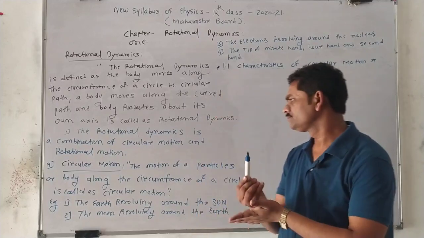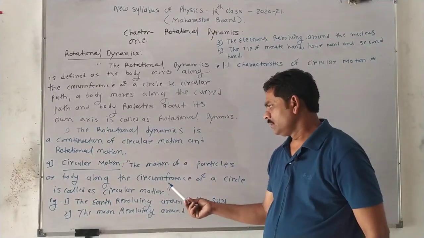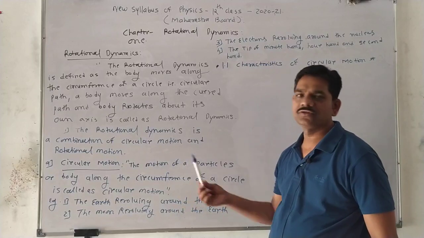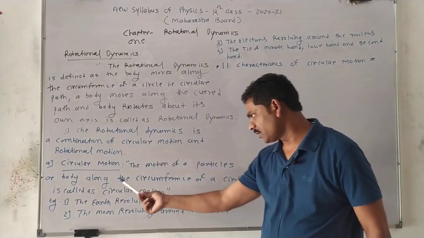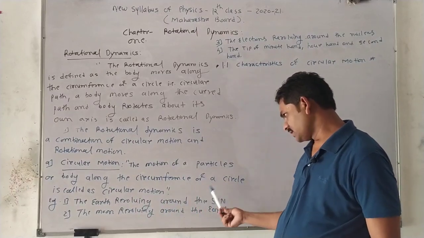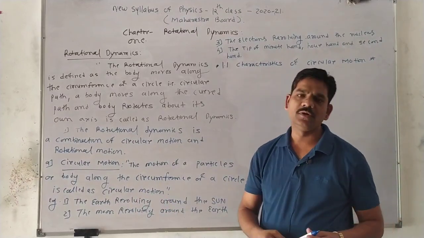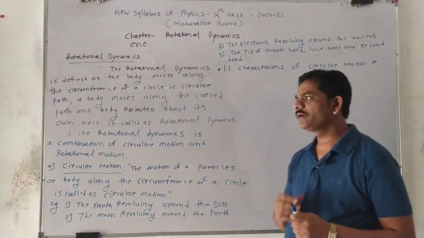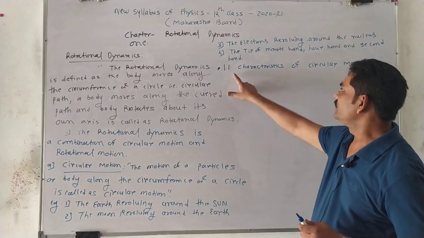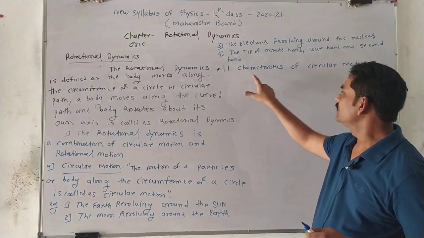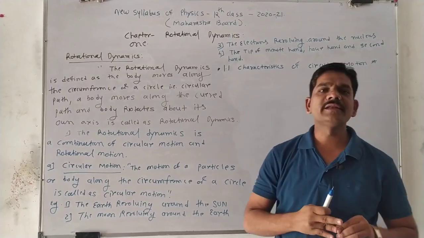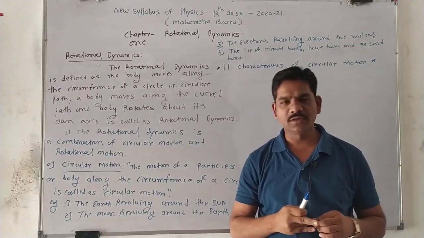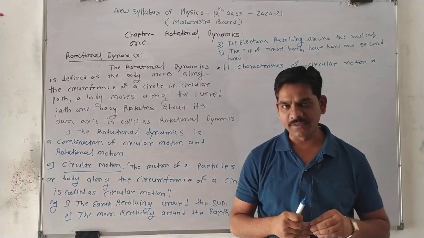So we know the definition of circular motion. What is the definition? The motion of a particle or body along the circumference of a circle is called circular motion. And in today's lecture, we discuss 1.1 characteristics of circular motion, meaning what are the characteristics associated with circular motion. This topic we have to learn here, right?